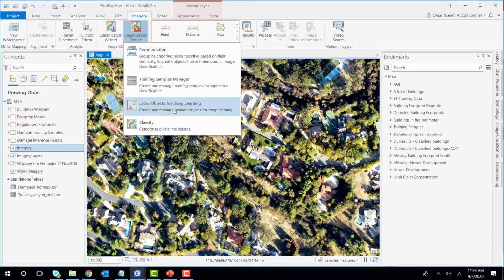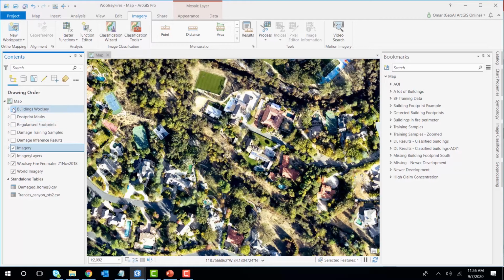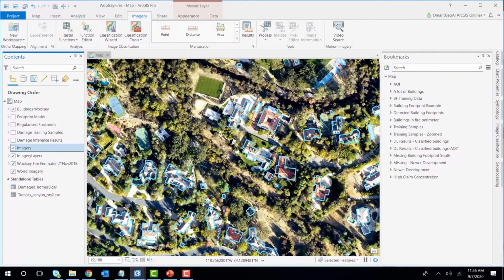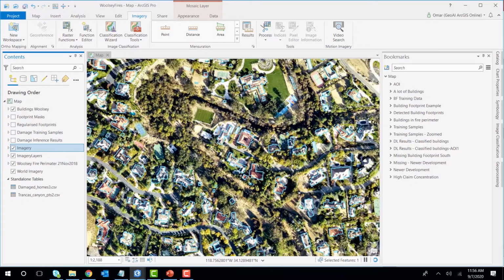So using the Label Objects for Deep Learning tool, I'm going to create a training data set by labeling a lot of polygons for these buildings. And these are going to be some examples for the polygons I've created. Now, once I've done that, I want to start exporting these into chips so that I can start training a building footprint detection model. So how can you do this?